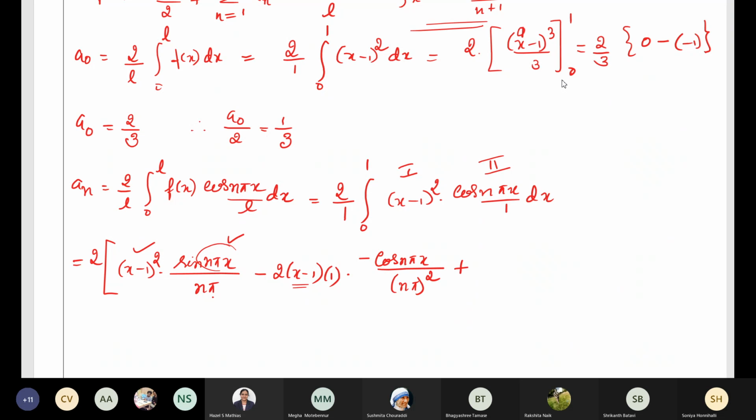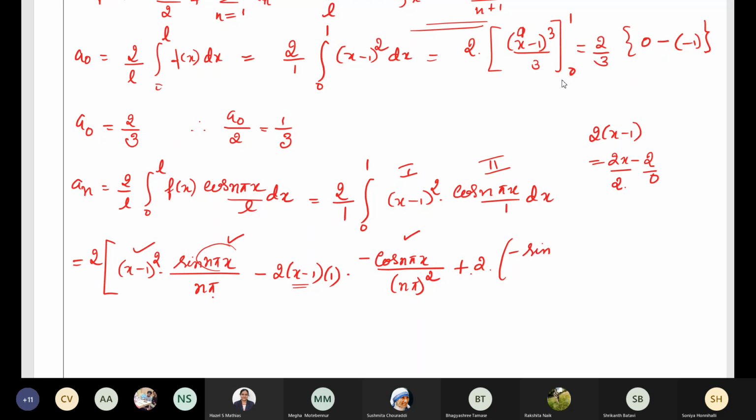Then addition plus sign. Now differentiate 2 into x minus 1. Differentiation of 2 into x minus 1, that is 2x minus 2, will be 2. Differentiation of 2x is 2, and differentiation of 2 is 0. Now integrate this one.